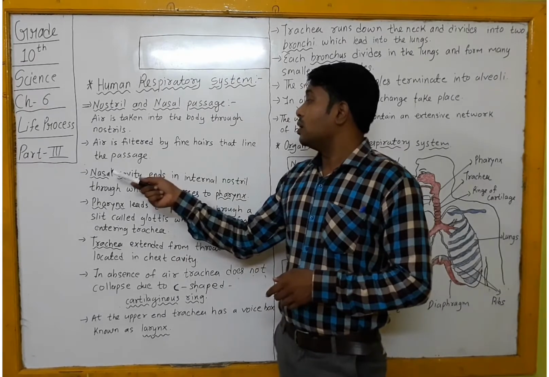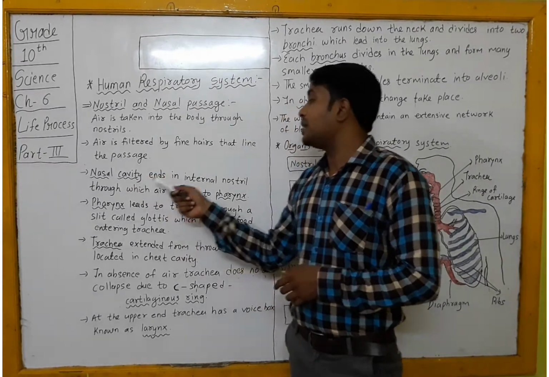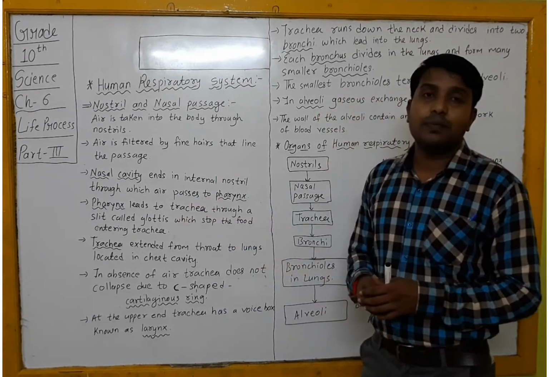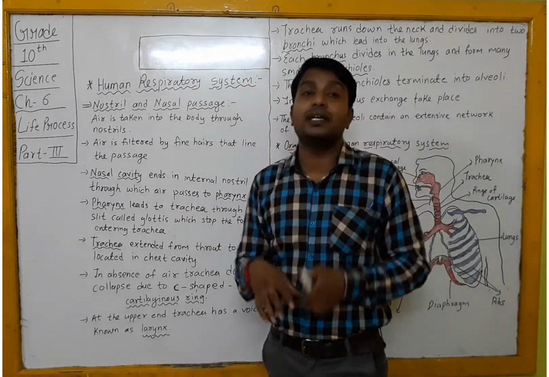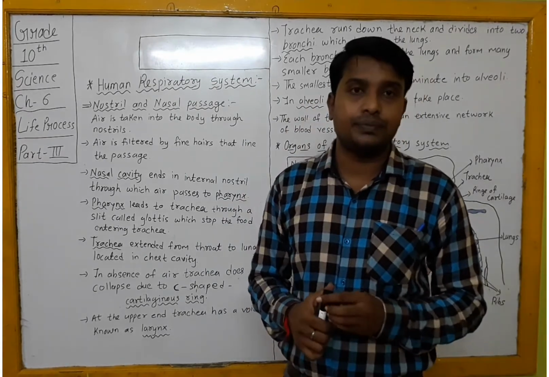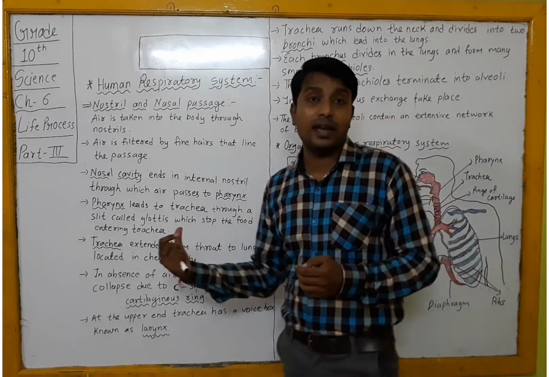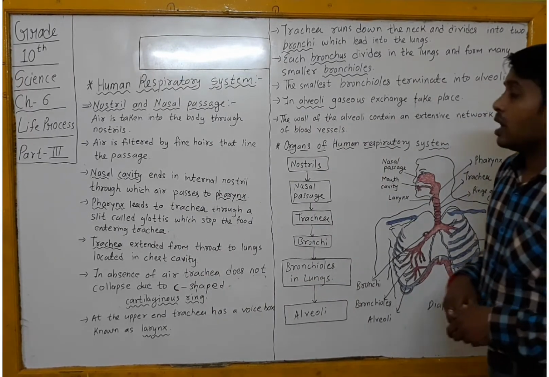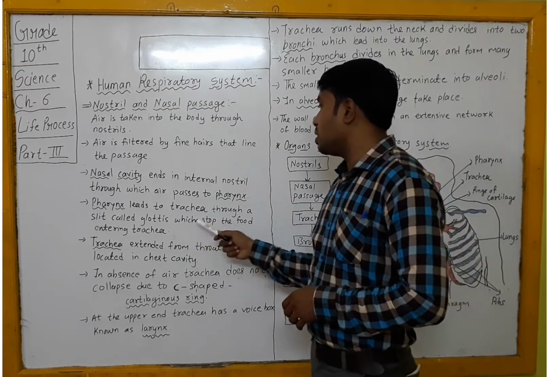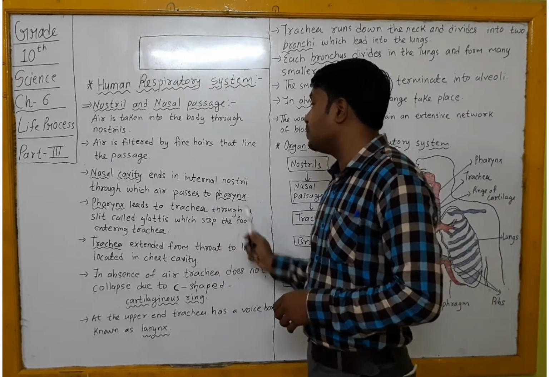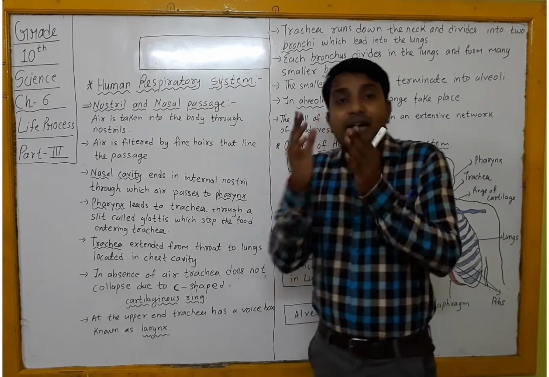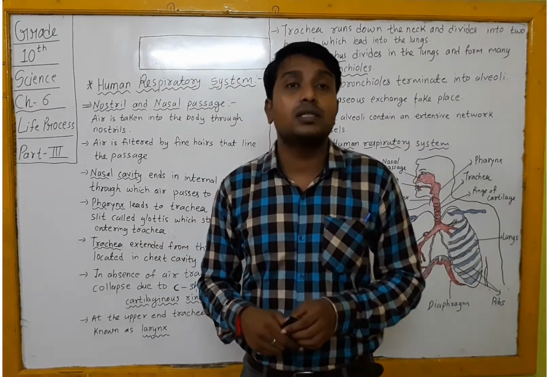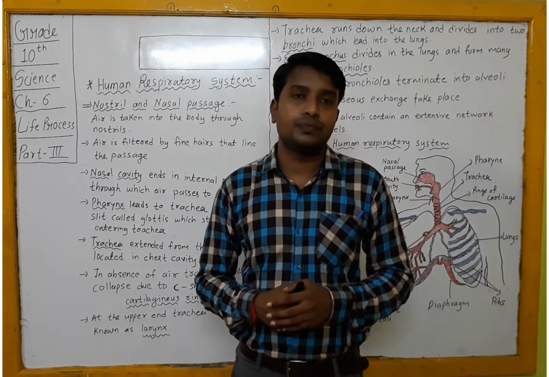Then the nasal cavity. The nasal cavity ends in the internal nostril, through which air passes to the pharynx. That means where the nostril internally ends, we have our nasal cavity, and that nasal cavity ends at the pharynx, which is one of the respiratory organs of the human respiratory system. Now the pharynx leads to the trachea through a slit called the glottis, which stops food from entering the trachea. The pharynx proceeds further and ends in the trachea, which is known as the windpipe.